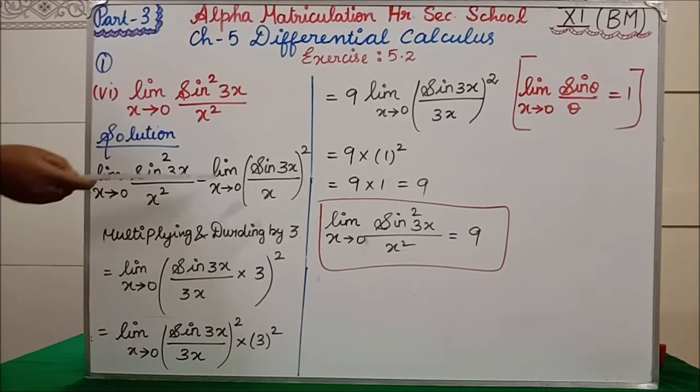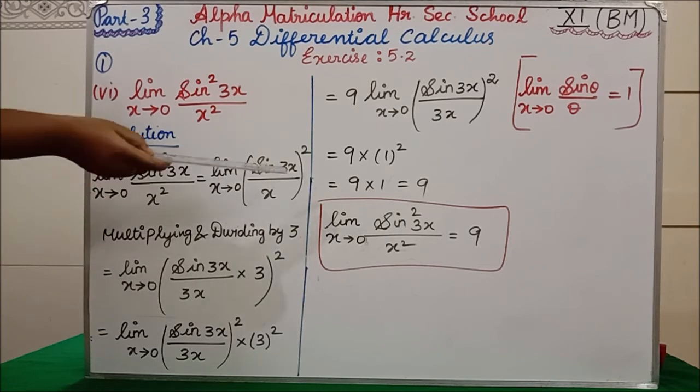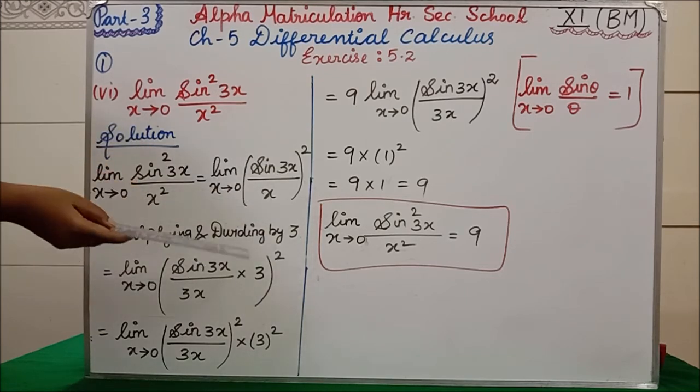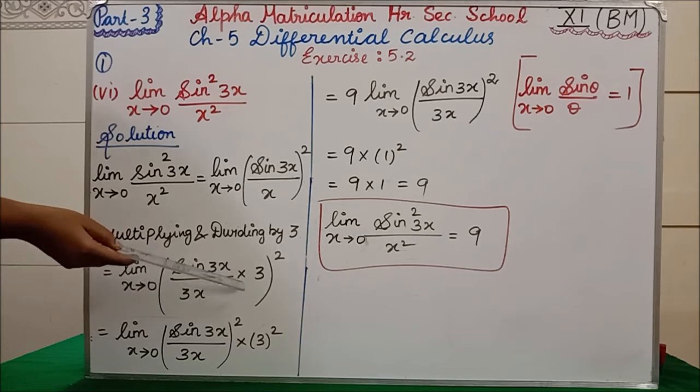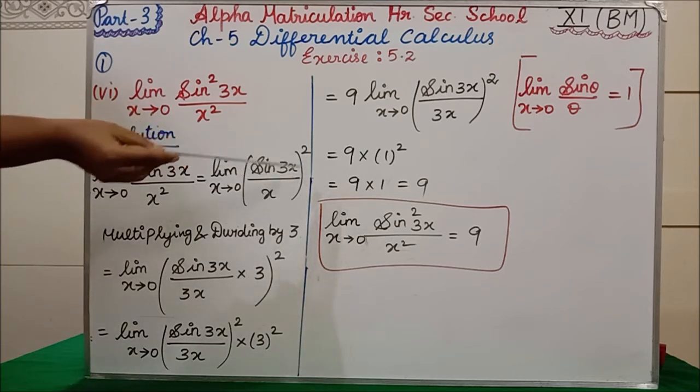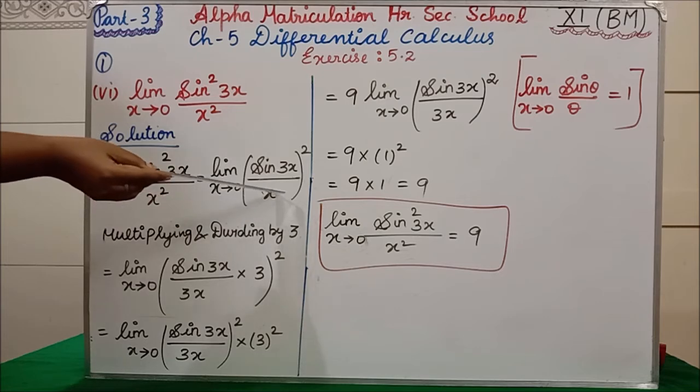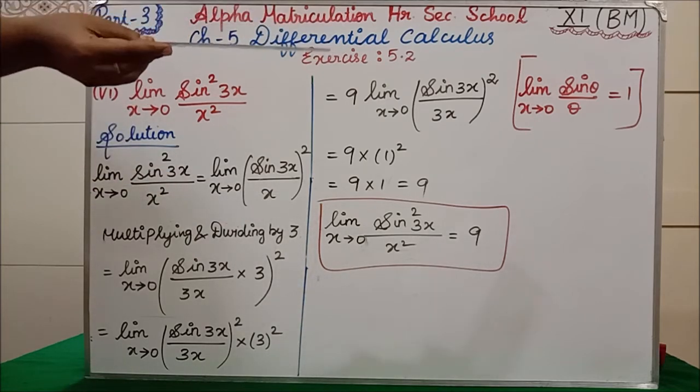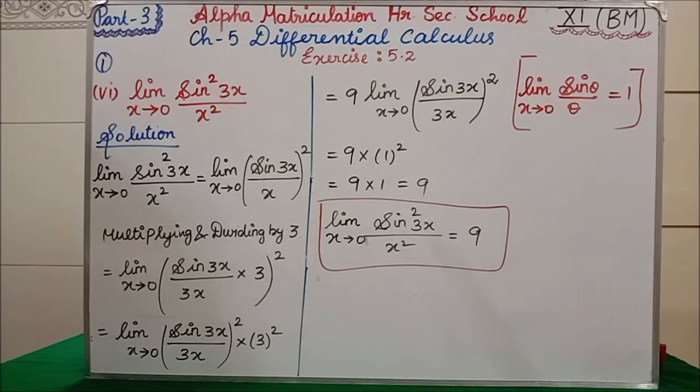So the same thing: limit x tends to 0, sine 3x divided by 3x, multiplied by 3. Why? Here we have sine 3x, so according to the formula the denominator also must have 3x, since it is sine theta divided by the same theta.